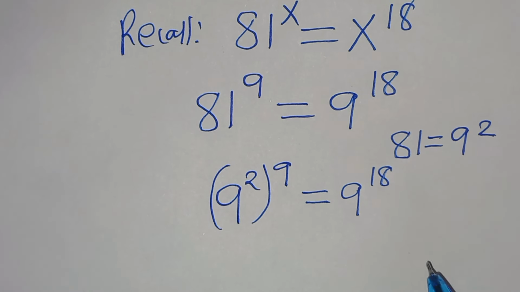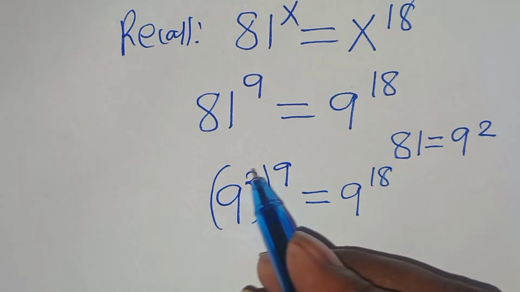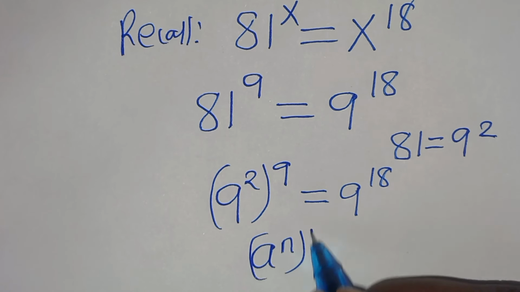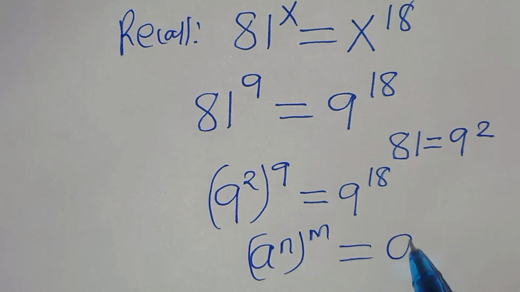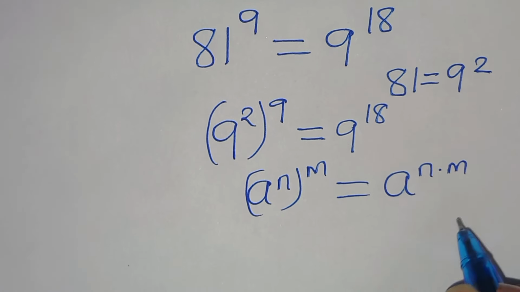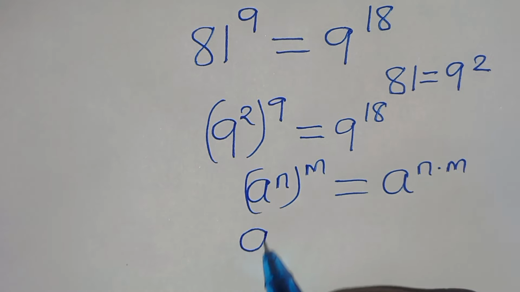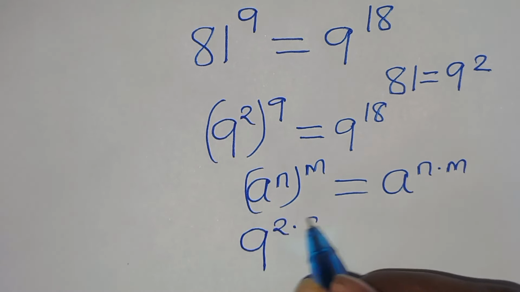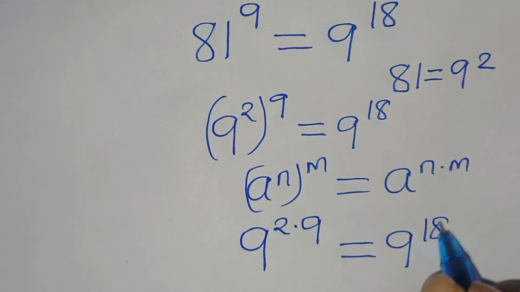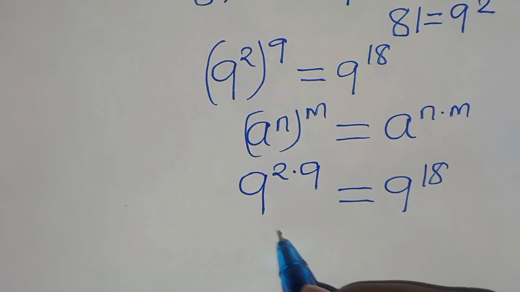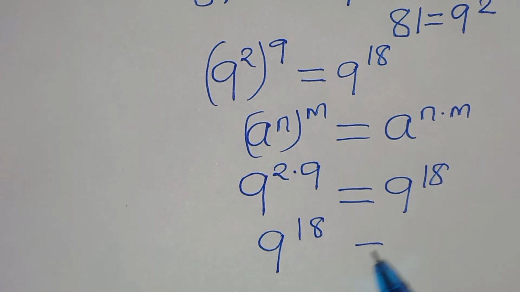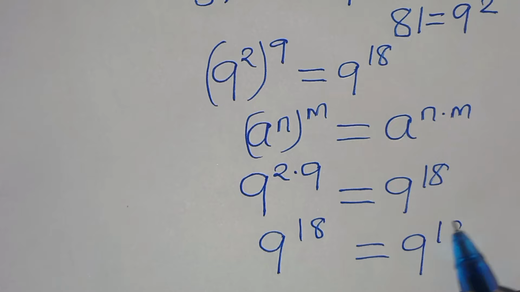And this is in the form of a to the power of n raised to the power of m, which we can express as a to the power of n times m. So this is the same thing as 9 to the power of 2 times 9, which is 9 to the power of 18.